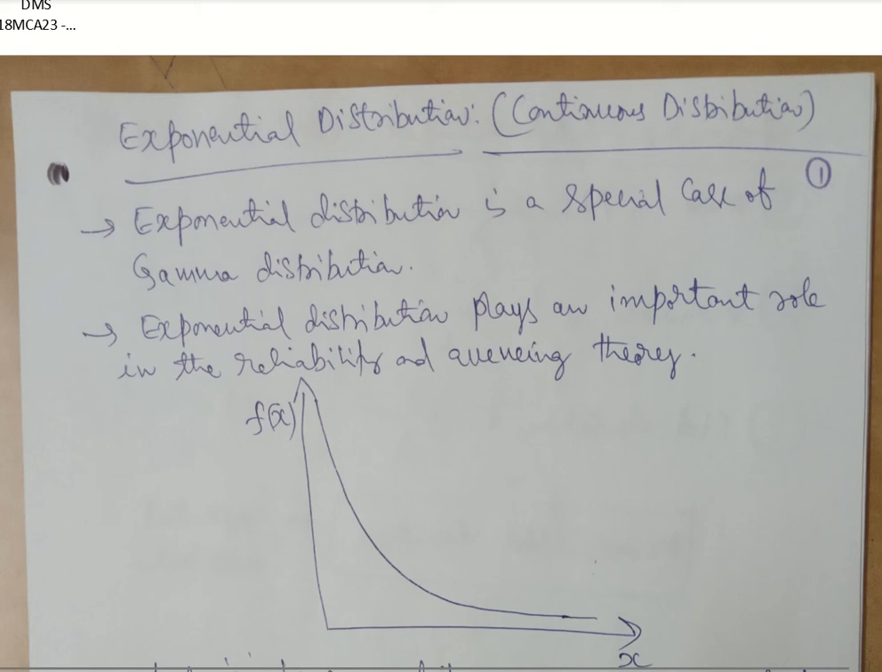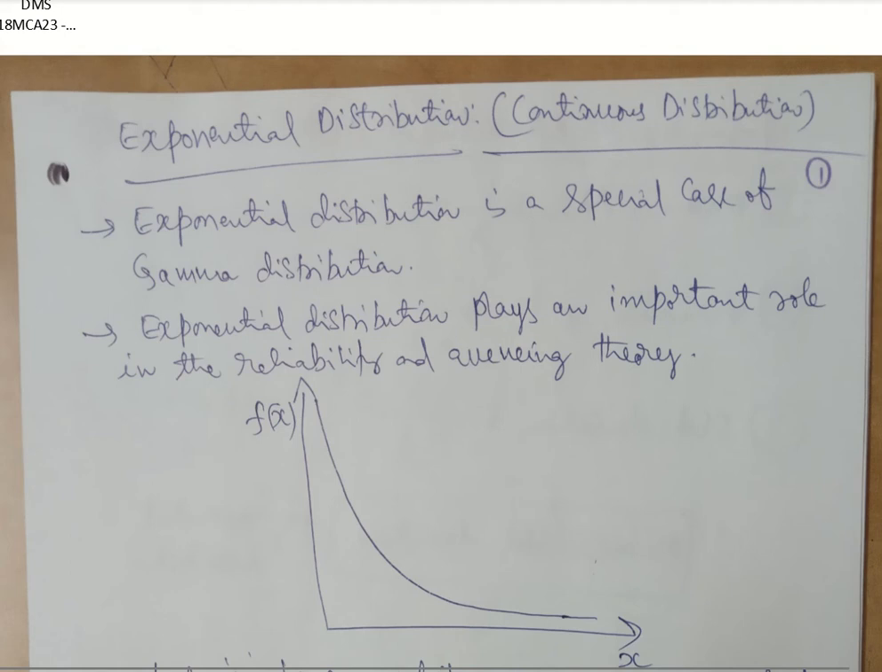Example of continuous distribution. In the previous videos, we have discussed binomial distribution and Poisson distribution, which are examples of discrete probability distribution. In the present video and the subsequent video, we will discuss two distributions that come under continuous probability distribution, namely exponential distribution and normal distribution. So today's video is exclusively for exponential distribution.